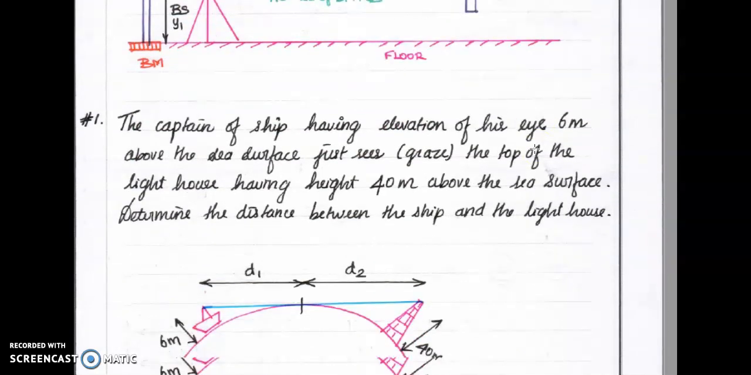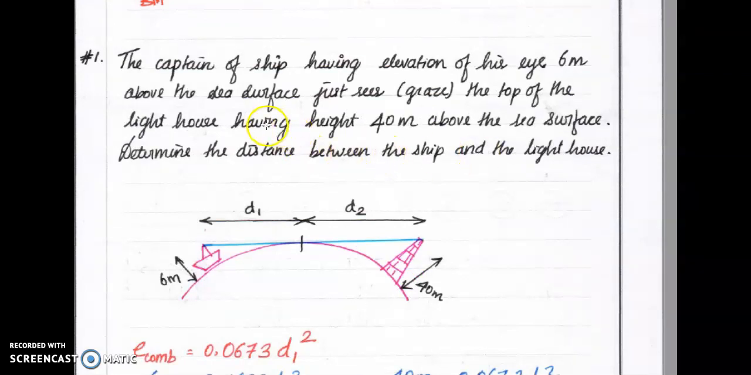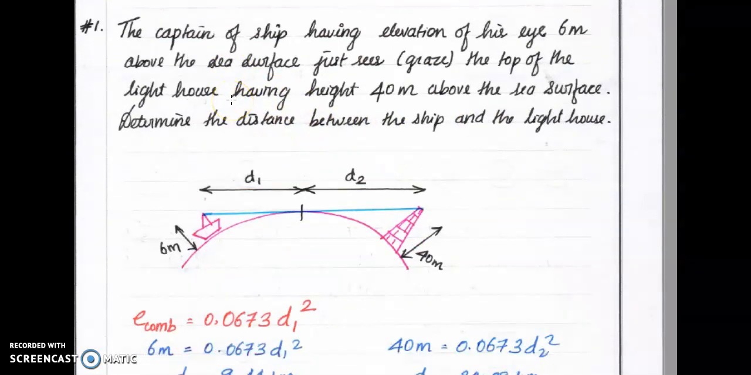Next, read: the captain of a ship, having an elevation of his eye 6 meter above the sea surface, just sees the top of a lighthouse having a height of 40 meter above the sea surface. Determine the distance between the ship and the lighthouse. From the ship, a captain is looking at a lighthouse at a distance. The height of the tower is 40 meter. The height of the captain's eye level with respect to mean sea level is 6 meter.